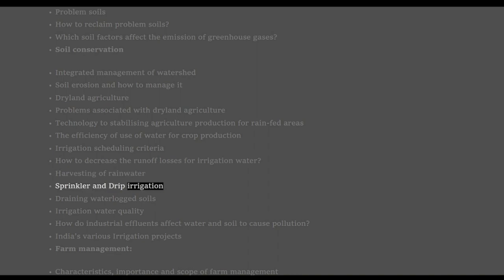Sprinkler and drip irrigation, draining waterlogged soils, irrigation water quality. How do industrial effluents affect water and soil to cause pollution? India's various irrigation projects. Farm management. Characteristics, importance and scope of farm management.